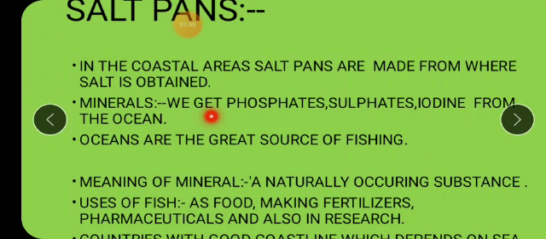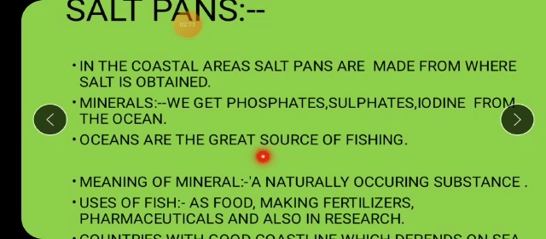Another use of oceans: you can also get minerals from the oceans, like phosphates, sulfates, iodine. These are names of minerals, children. The meaning of minerals also we saw in the last period. If you remember, minerals are nothing but solid material, the solid substance which you get from the oceans, from which various other things are made.